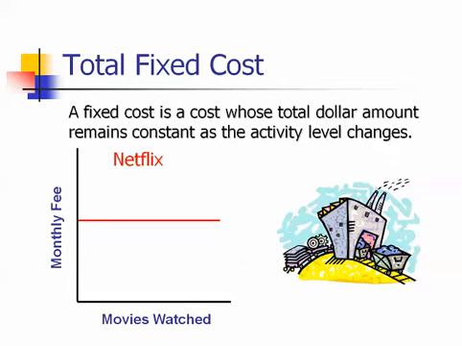Fixed costs remain constant in total, regardless of the level of activity. An example would be the flat fee you can pay for Netflix Instant View every month. The fee is fixed because it does not change in total, regardless of the number of shows or movies that you watch.